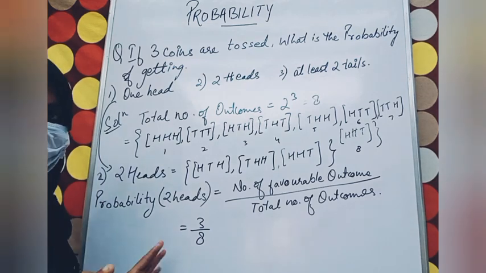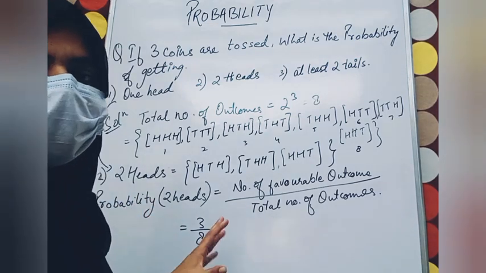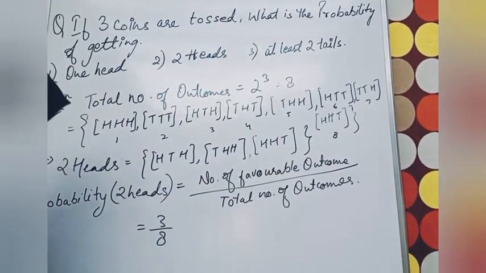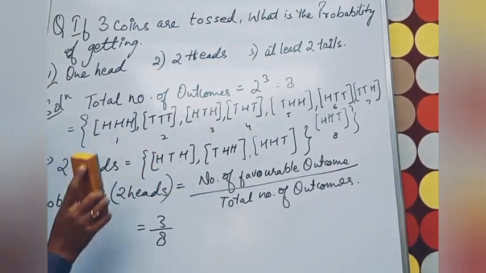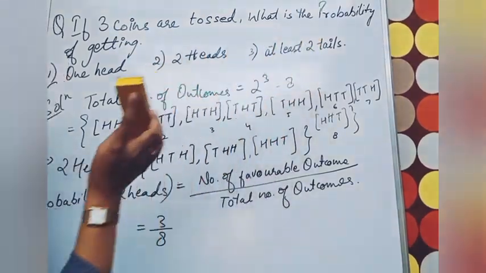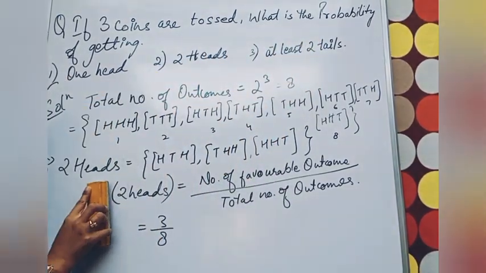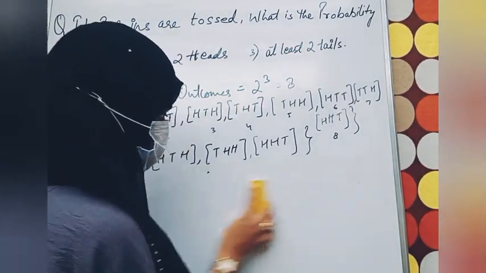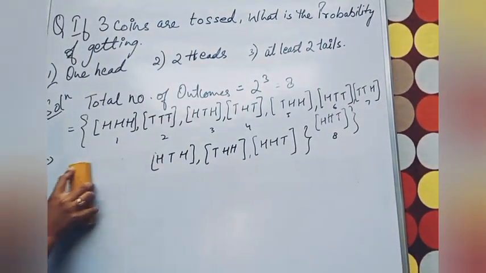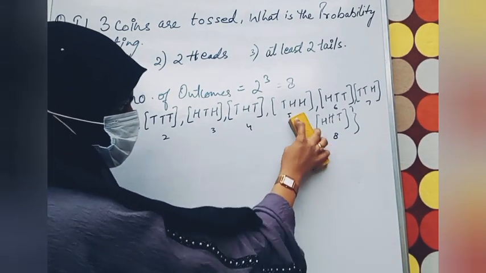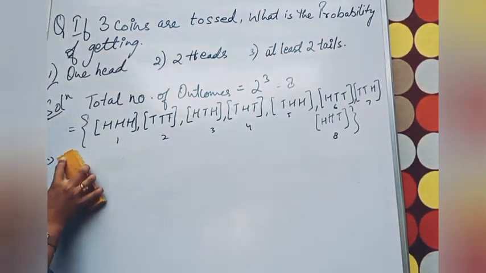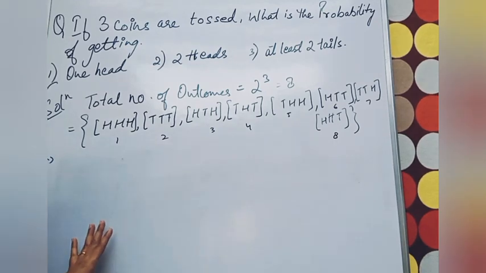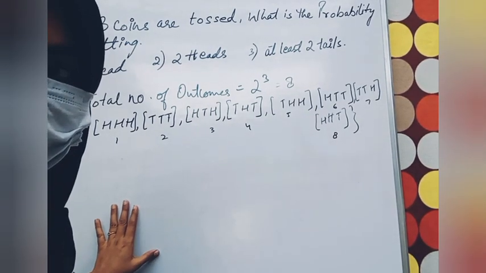Let me pause it for some time, then I'll continue with it. Now proceeding to the third part. See, the third part says at least 2 heads. At least means what, beta? Here the number of things will become different. So let me clean it up and then show you how I'm going to do this. For the third part, let me clean it more so that it's visible.